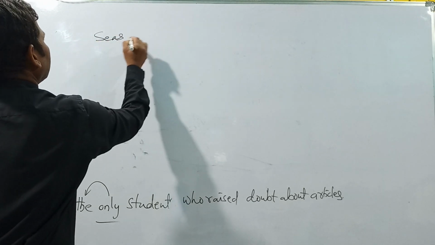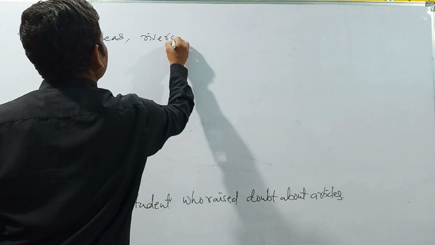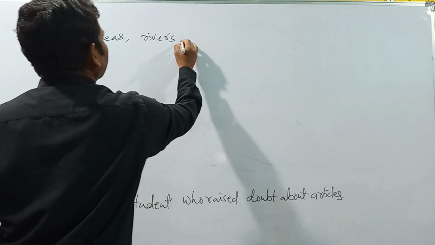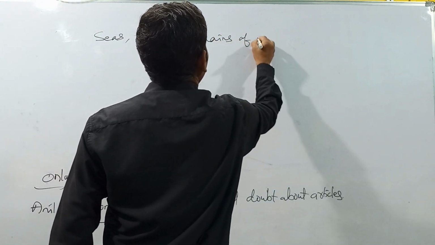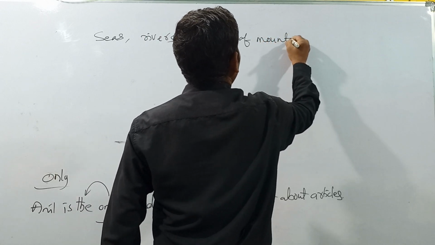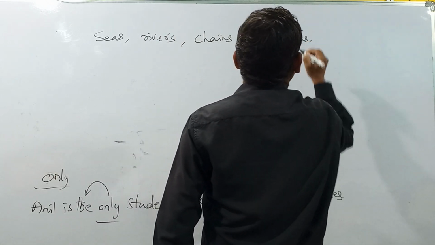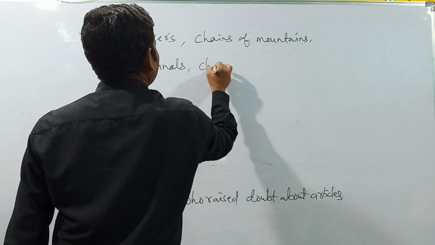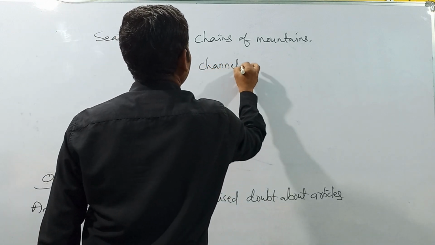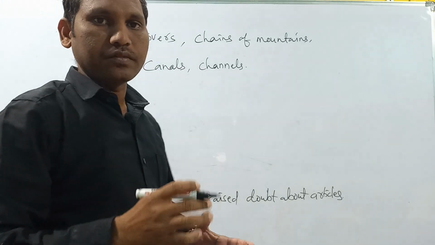And the last and final one is before seas and rivers and chains of mountains, canals, channels. Before all these we use "the".